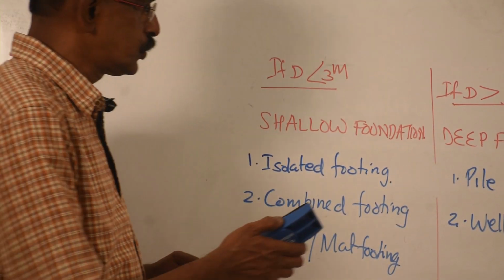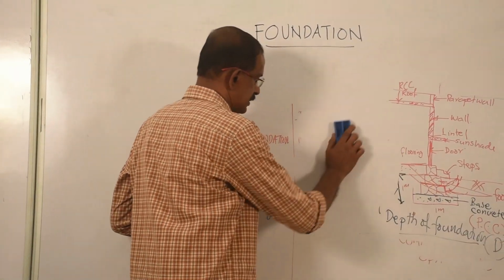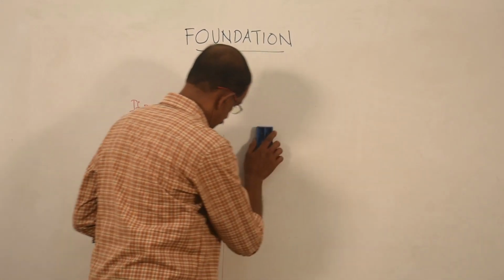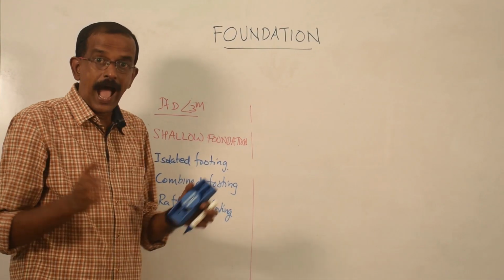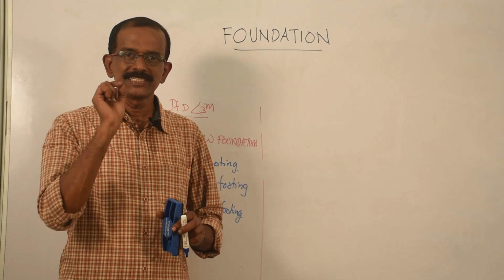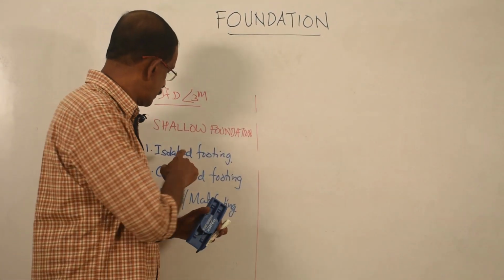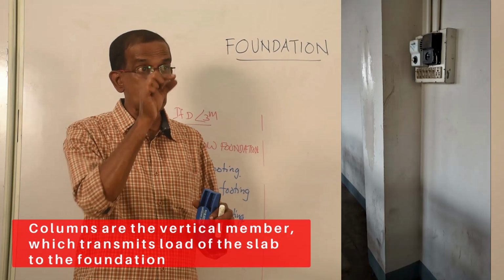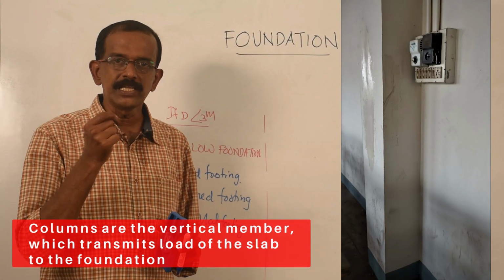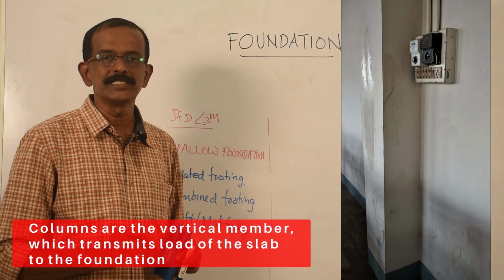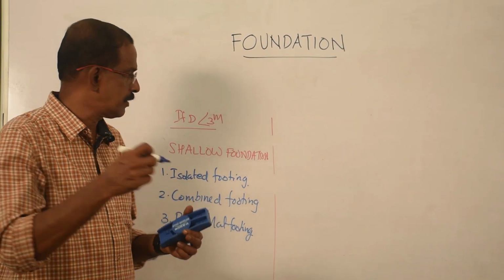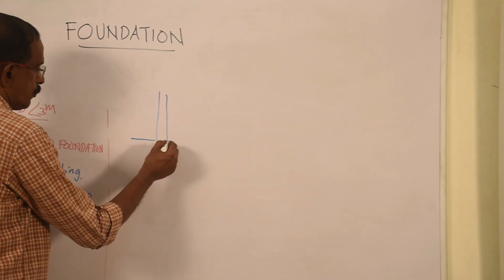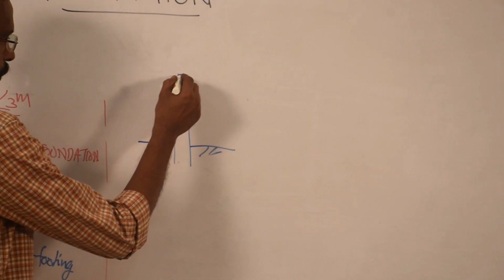Under that, the first one is isolated footing. Isolated footing means it is a separate one. Isolated footing means it is the foundation given for a single column. You might have seen column or pillar. The foundation given for a single individual column is called isolated footing. Say for example, a column. Assume this is the ground level. Okay, this is the column.